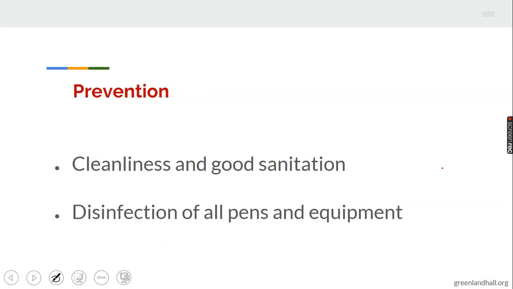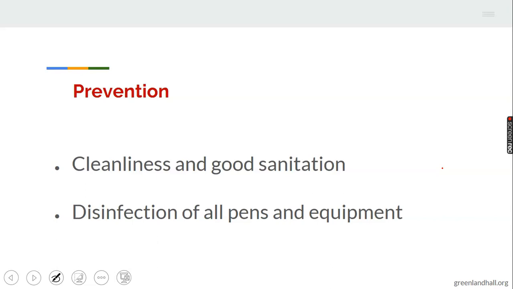Then prevention. If you don't want this disease to attack your animals, 1. You practice cleanliness and good sanitation. Animals' environment should be properly clean. You can bathe your children regularly. Bathe them regularly. Even you as an adult can as well bathe regularly, because it can affect man. Wash their hair very well. You can bathe the animals as well. You clean your animals, clean their environment very well. When their environments are properly cleaned, it can easily prevent the spread of this disease.